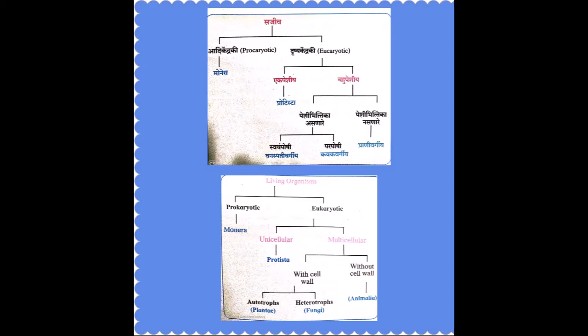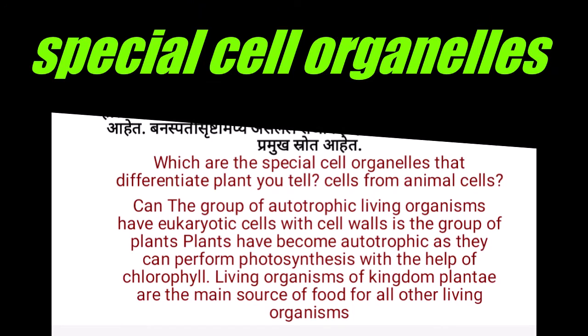With cell wall, organisms are again classified into autotrophs and heterotrophs. Autotrophic plants can produce their own food with the help of chlorophyll pigment and the process of photosynthesis. Heterotrophs cannot produce their own food. Which special cell organelle differentiates plantae from animals?